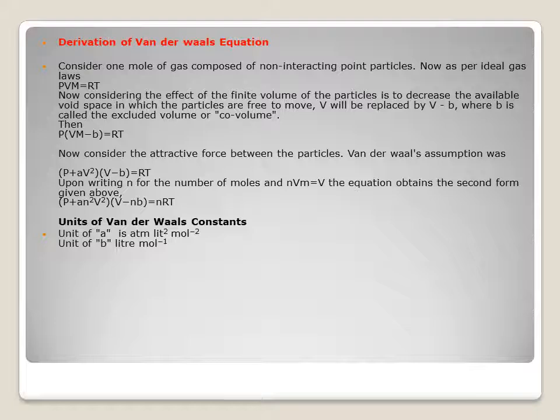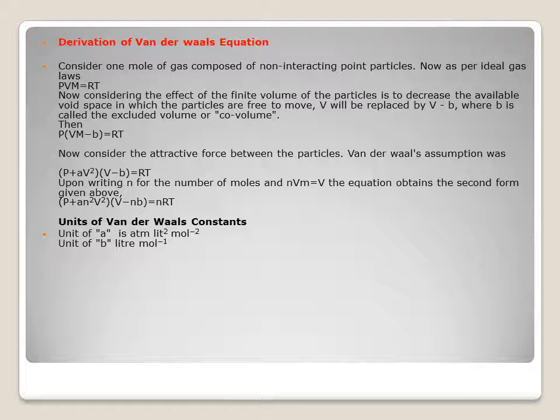Then P into (Vm − b) is equal to RT. Then van der Waals assumption was (P + a/V²)(V − b) = RT. Upon writing n for the number of moles and nVm is equal to V, the equation obtains the second form, that is (P + an²/V²)(V − nb) = nRT.